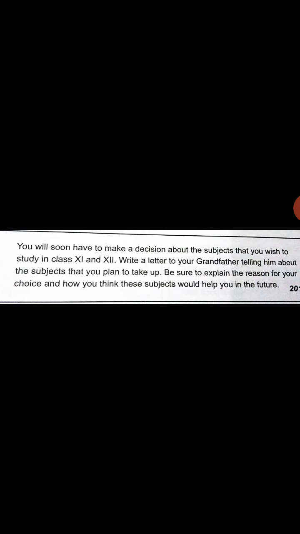So this is your question, children. First of all, you have to write one example which I have already given in this recording, children. First of all you have to copy down the question, then the solution, and then finally this question as an assignment. That is your classwork, children, and as an assignment you have to write this letter with the correct format of an informal letter.